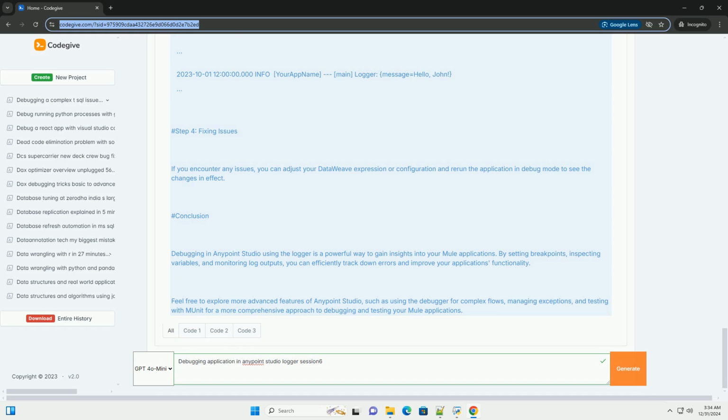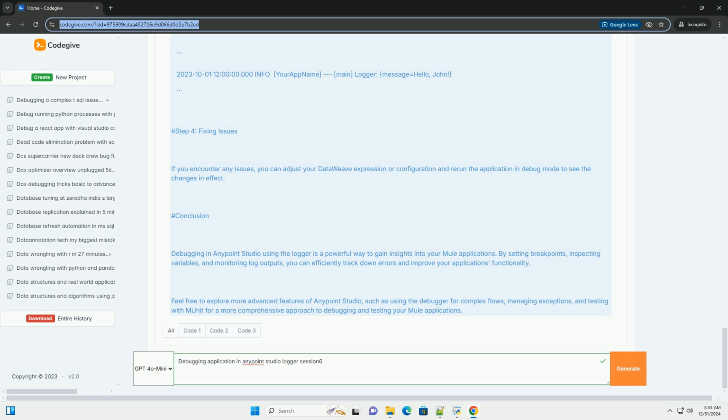Step 2. Build a simple Mule application. For demonstration purposes, let's create a simple Mule application that takes an HTTP request, processes it, and returns a response. 1. Add an HTTP listener. Drag and drop the HTTP listener from the Mule palette onto the canvas. Configure it to listen on a specific port, for example 8081.